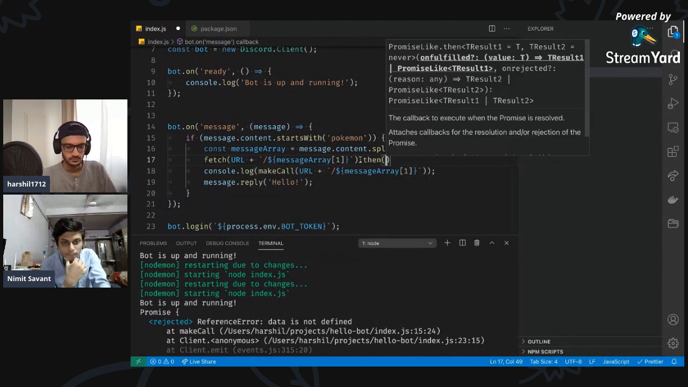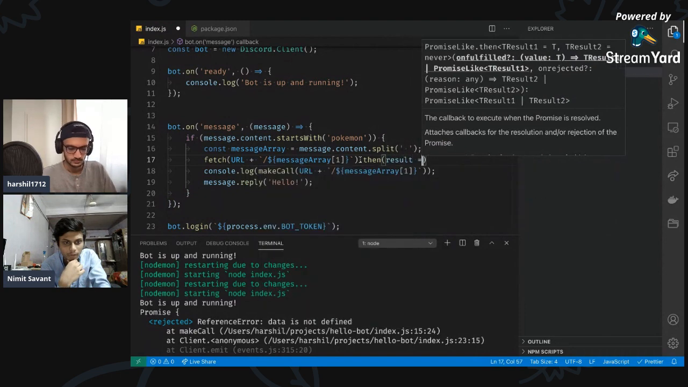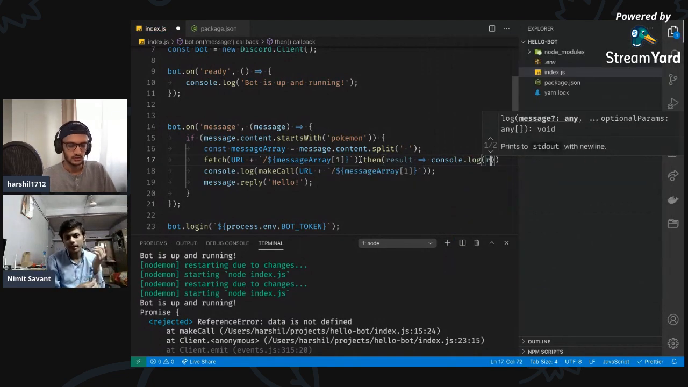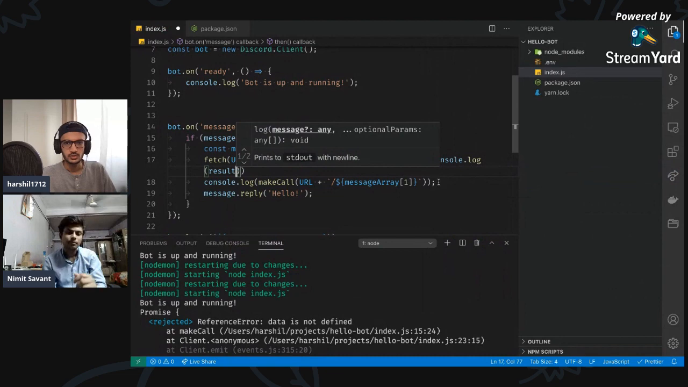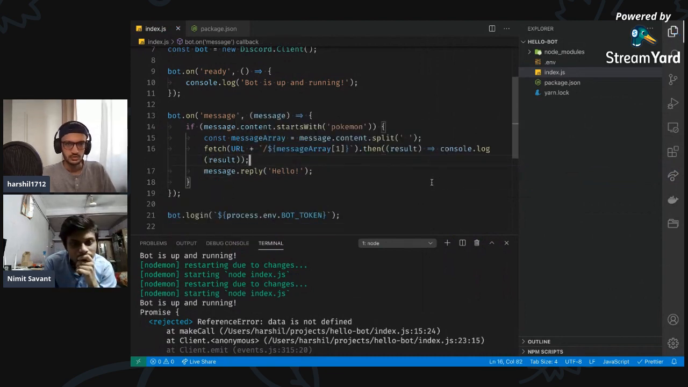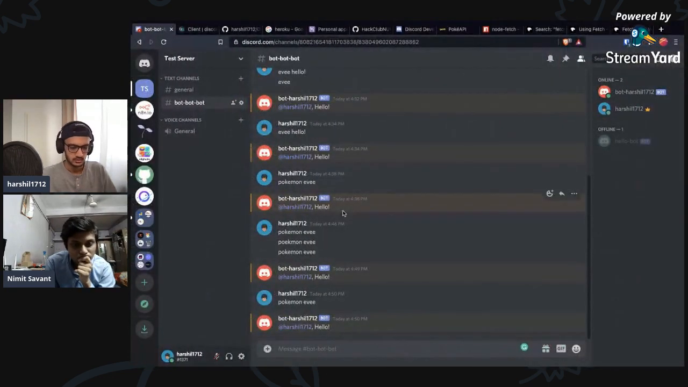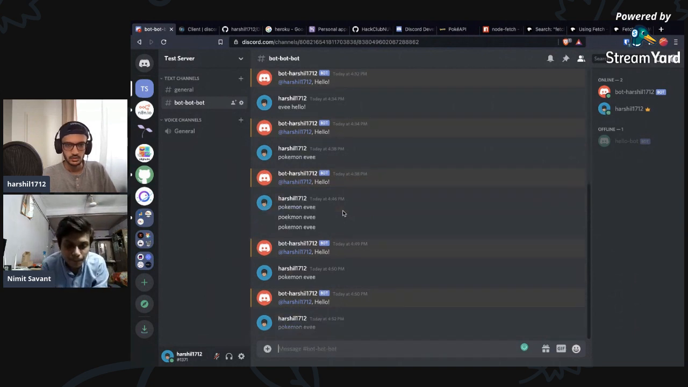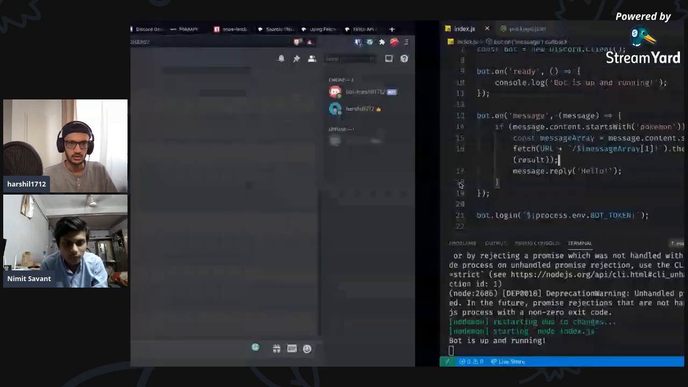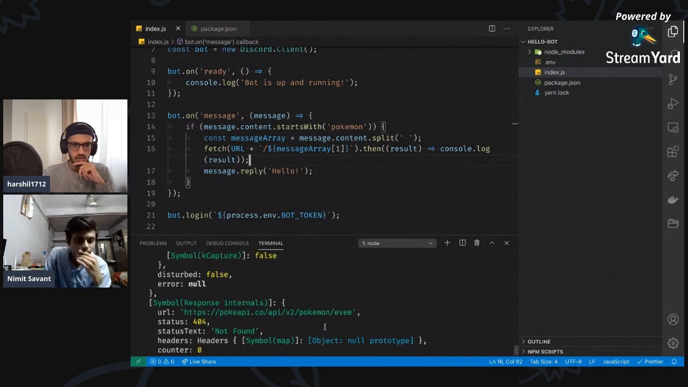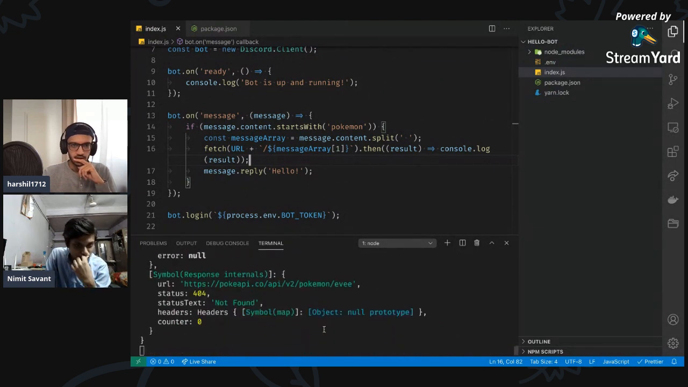Okay, so we have a dot then ready with us. And let's just console log if we are getting the data or not. Amazing. I'm just going to remove this. Save this. Bot is up and running. Come back over here. And Pokemon TV. We got a message. Yes, amazing. It's running. Nice. So this is right. And I think my spelling for Eevee was also right.